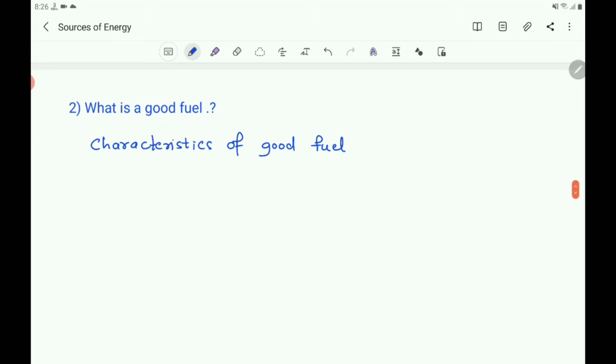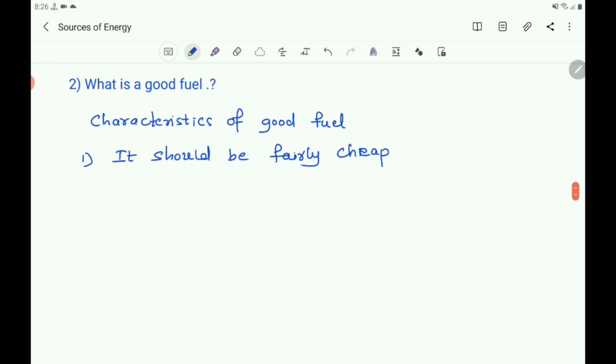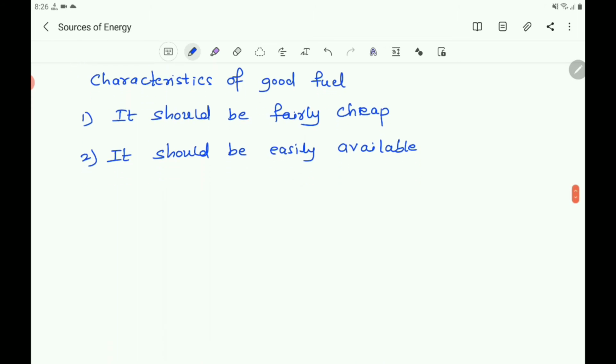Characteristics of a good fuel. First one, it should be fairly cheap. Second, it should be easily available.